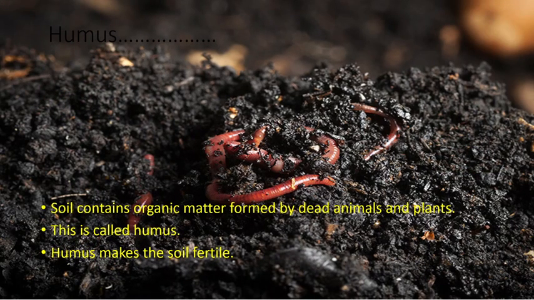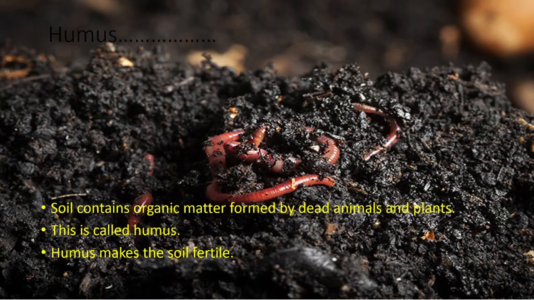The next one is soil contains organic matter formed by dead animals and plants. This is called humus. What is humus? Soil contains some organic matter. Organic matter means dead and decaying matter of plants and animals. So dead and decaying matter is called humus.